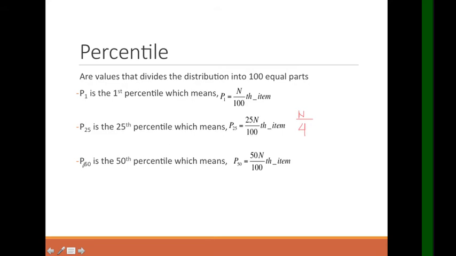And finally, for P50, the 50th percentile, P50 equals 50 times n over 100th item. Here, it can be 1n over 2. It is also called the median because it is the middle of 100. Okay?